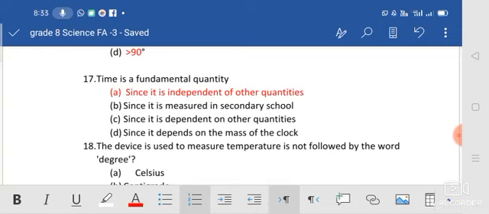Option B, since it is measured in seconds. No, that is wrong. Since it is dependent on other quantities. No, that is also wrong. Since it depends on the mass of the clock. No, wrong. Which one is right? Option A, since it is independent of other quantities.